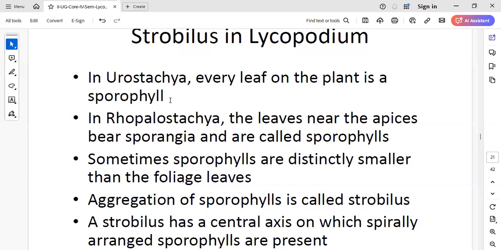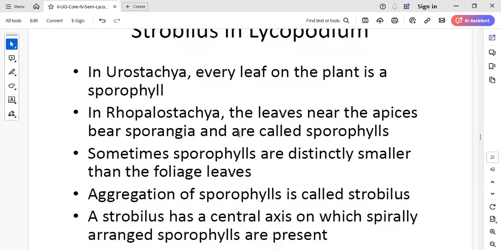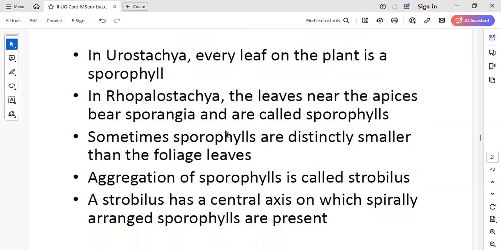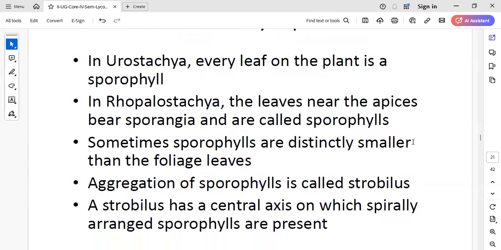Aggregated into a compact cone, that is strobilus. Sporophyll means the leaves which consist of the sporangia. They are called sporophylls. Am I clear? Strobilus means the aggregation of sporophylls, called strobilus or cone.